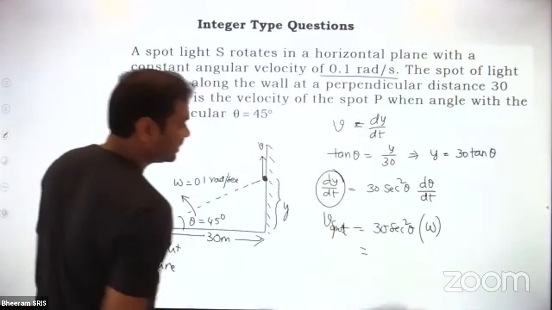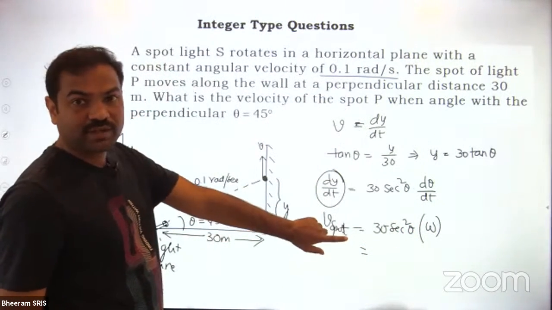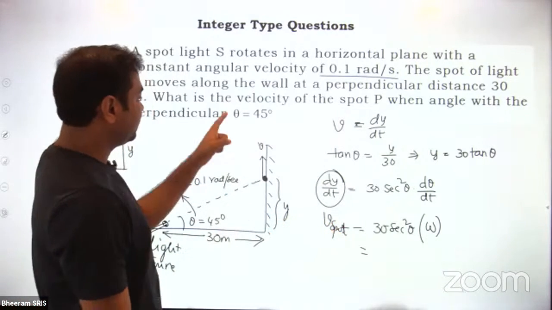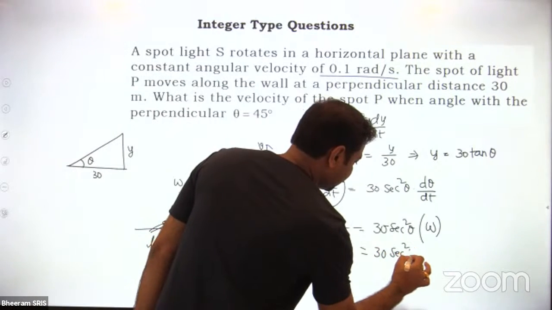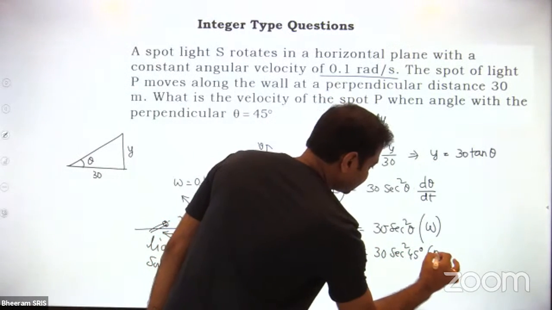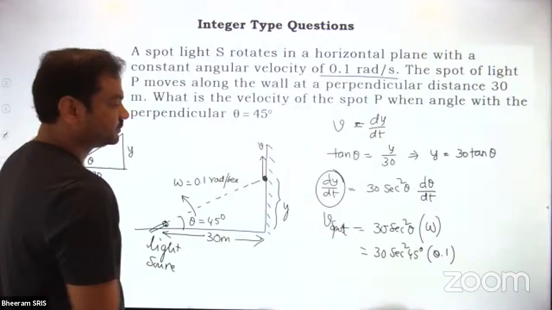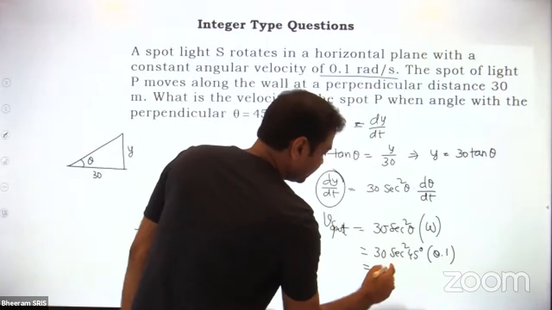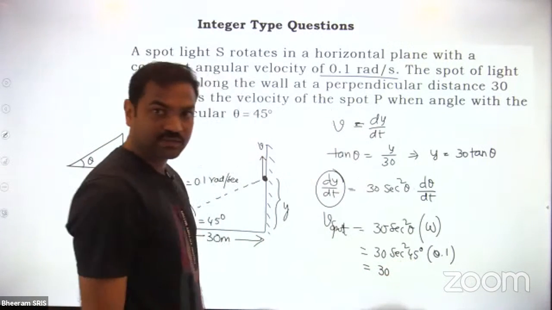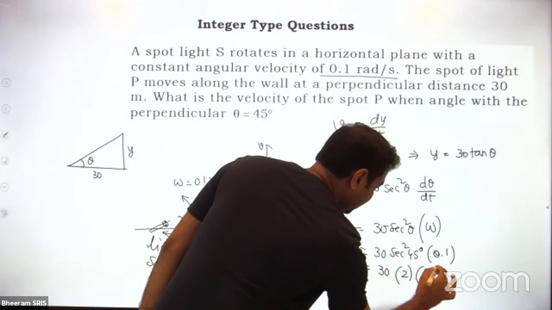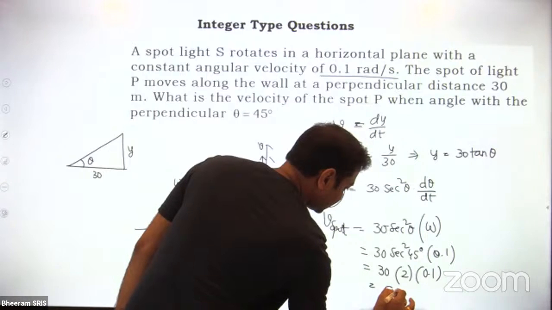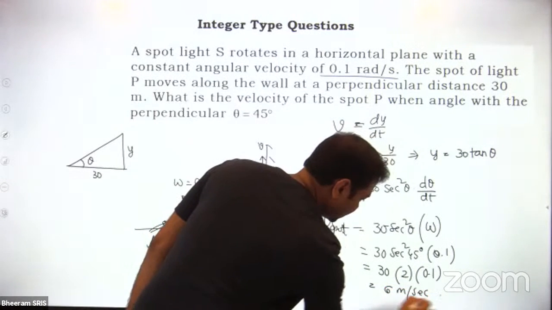Now write down all the values. When we want to find the speed of the spot when the angle is 45, I can write 30 into secant square 45 into angular velocity 0.1. Cos 45 is 1 by root 2, so secant 45 is root 2, and square gives 2, times 0.1. So finally it is 6 meter per second in MKS unit.